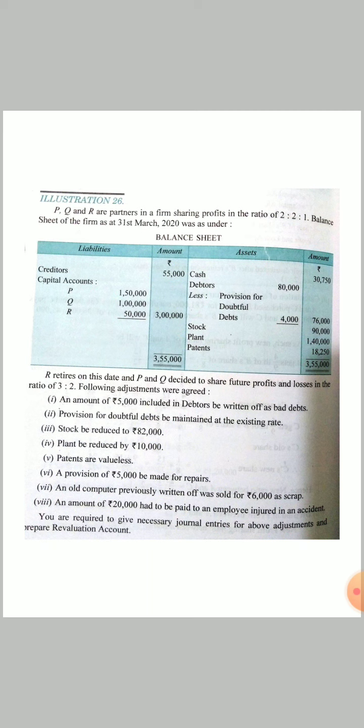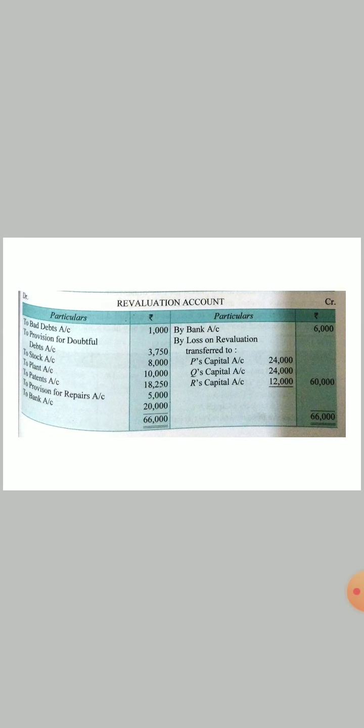You are required to prepare the revaluation account and give journal entries for the following. So first we will make the revaluation account. On debit side, we will write to bad debts, to provision, to stock, plant, patents, provision, bank. Bank is for the amount that we have paid to the employee for damages. So on debit side, we will write all the losses. And on credit side, there is only one point, that is the computer that we have sold for 6,000 rupees. So by bank 6,000. The overall loss will be 60,000, which will be divided between partners in their old ratio, that is 24, 24 and 12.